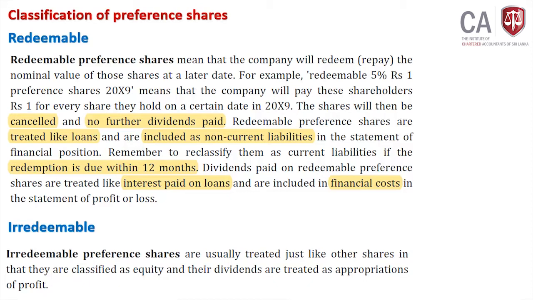Dividend paid on preference shares is treated like interest paid on loans. Normally we consider preference share dividends similar to loan interest. Why am I saying that? That will be included where? Under finance cost in the statement of profit and loss.